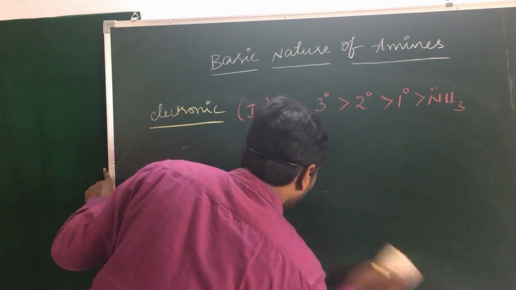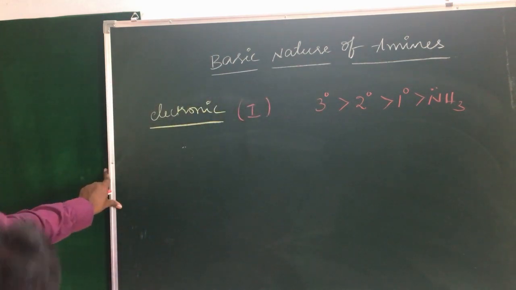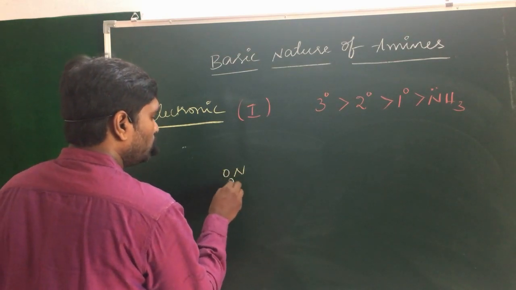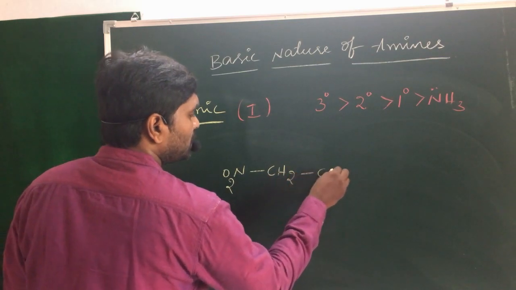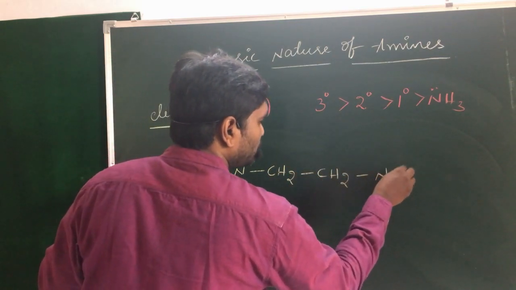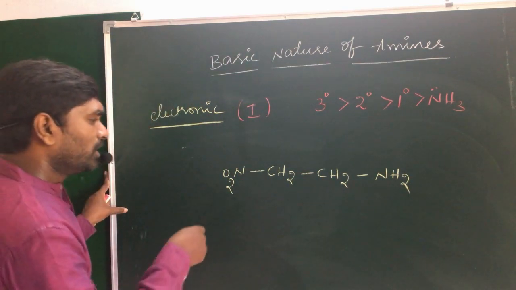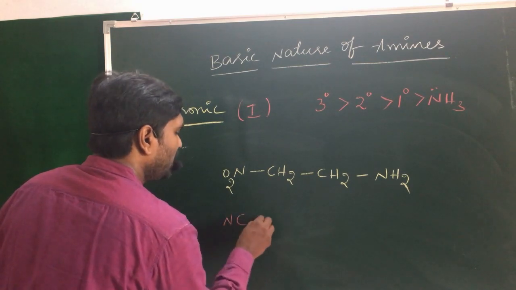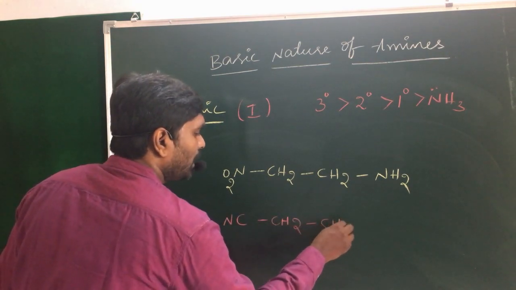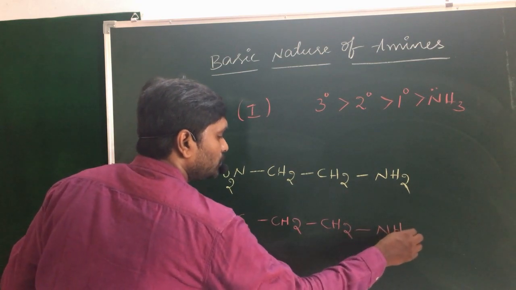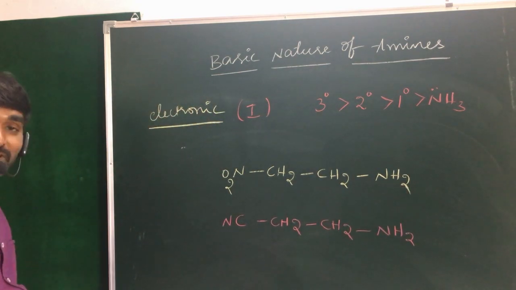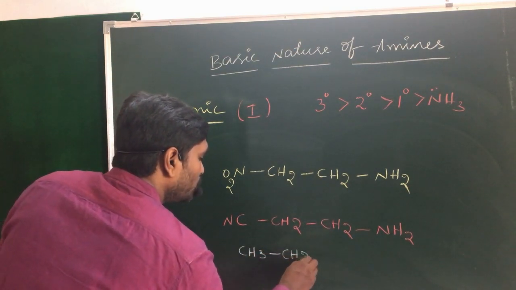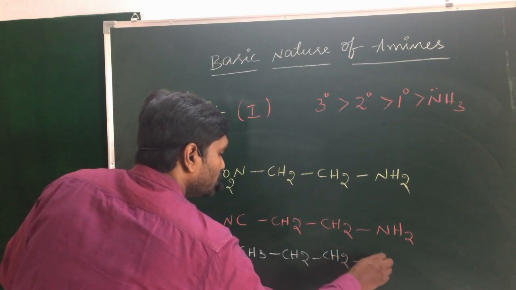when I take the minus I group containing nitrogen ammonia derivatives. For example, when I take NO2, CH2, NH2. In the second example, when I take CN, CH2, NH2. And next one, third example, CH3, CH2, NH2.